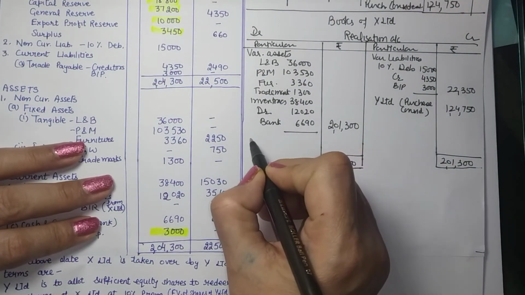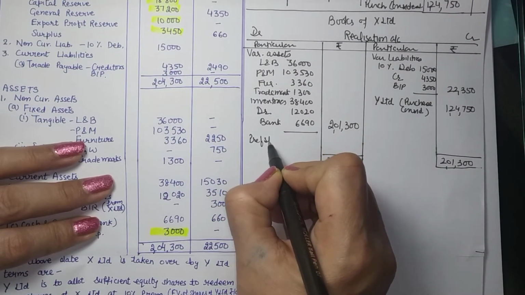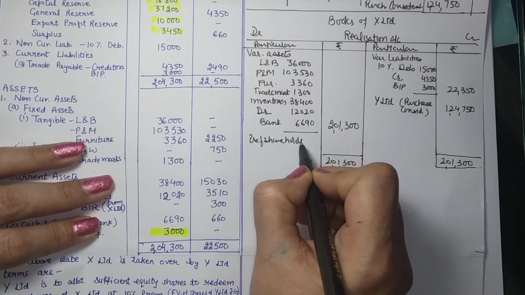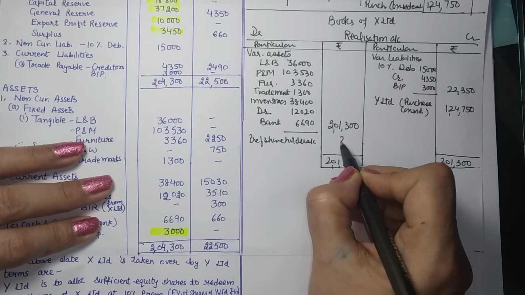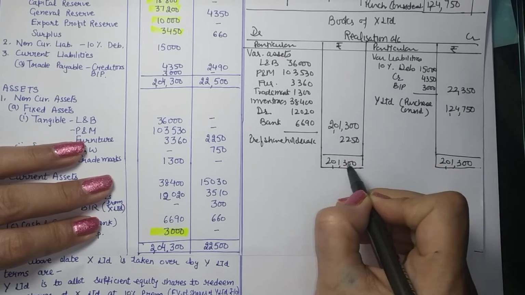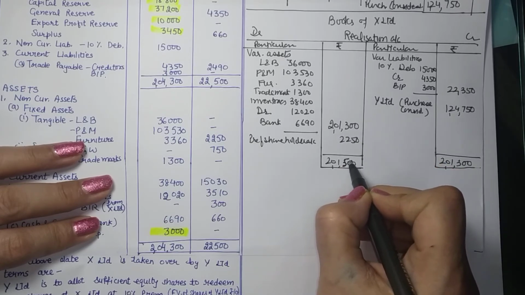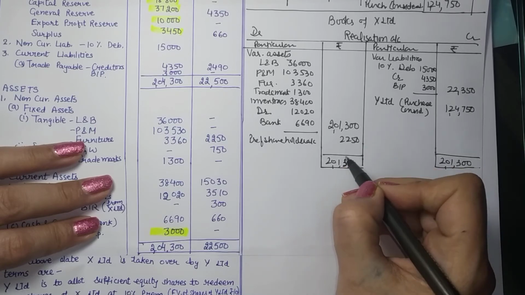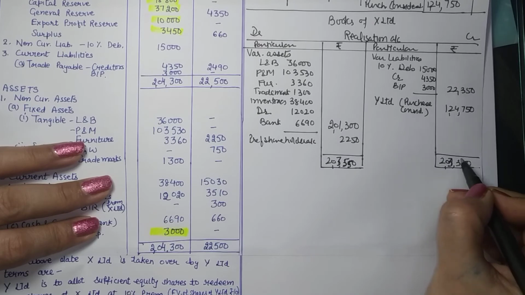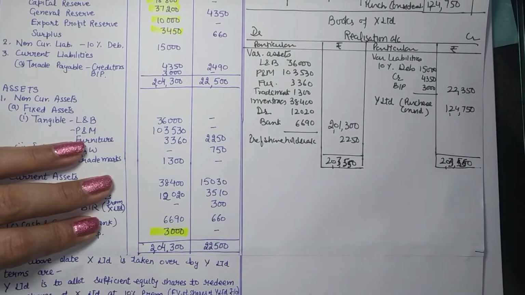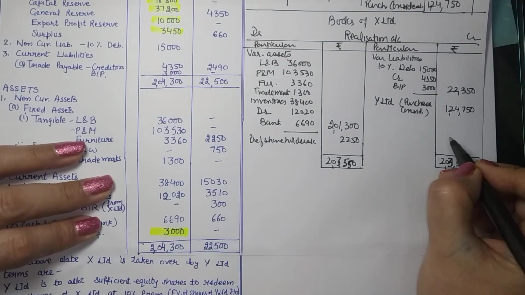So we should write here preference shareholders account, loss on payment 2,250. So now our totals are going to be different. All right, so I just forgot this. So 2,03,550. So all losses must be adjusted before we close the account.